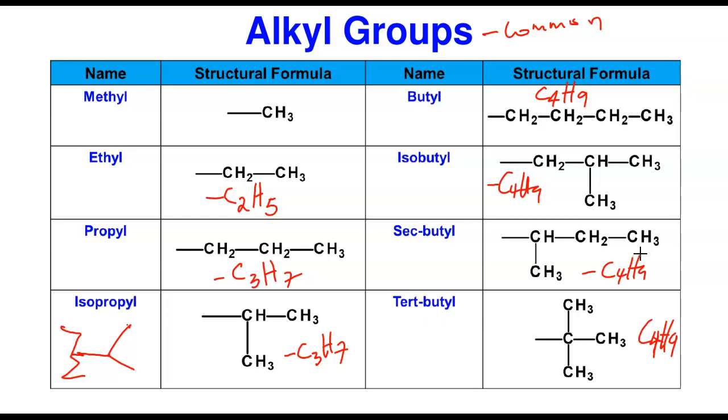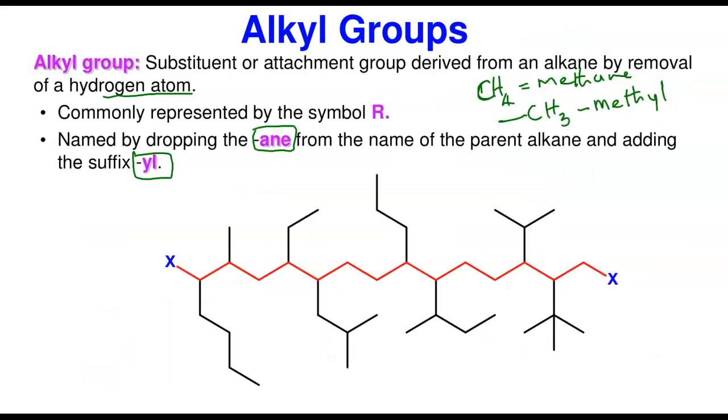Whereas tert-butyl means breaking one off here, breaking one and putting it here, and breaking another one and putting it here to look like this. I usually tell my students this looks like a cross, or you can say Christmas light. Whichever one you want to call it, it looks like a cross. When you see it drawn, usually we draw it like this. If this is the long chain, maybe attached to something, this is butyl because this is 1, 2, 3, 4. So let's go back to this and see the shortcut. I take this to be the long carbon chain attached to something. Remember, all of these are attachments, and we need to understand that. So let's see the attachment.